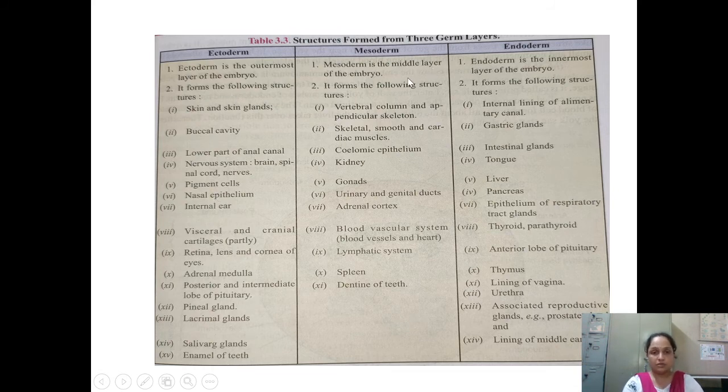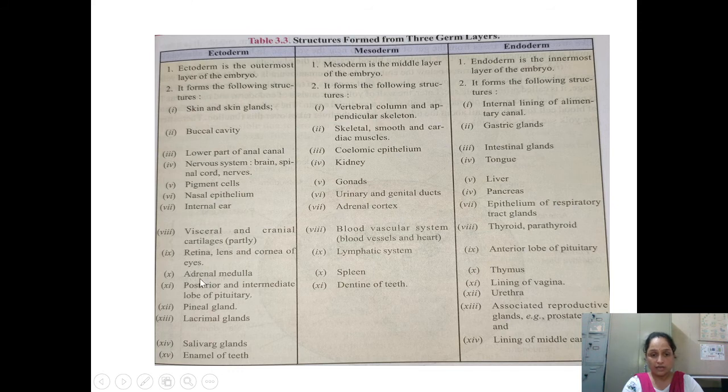ठीक है. Now mesoderm. Mesoderm is going to make the vertebral column of your body, and the appendicular skeleton, whatever skeleton is there, is also going to be formed by the mesoderm. Other things like skeletal, smooth, and cardiac muscles, all the muscles, are going to be made by mesoderm. Coelomic epithelium, that is your internal cavities, kidney, gonads, urinary and genital ducts, adrenal cortex.